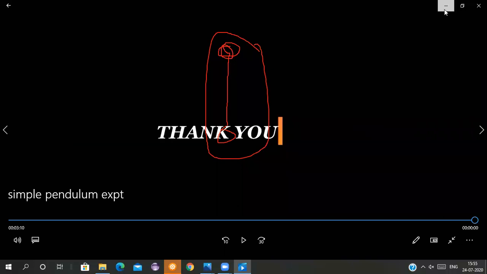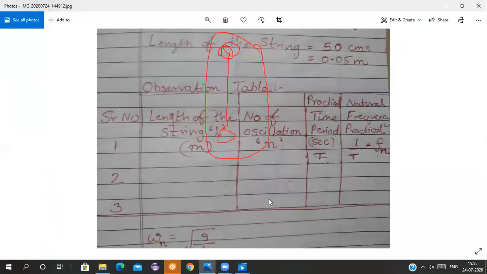Yes, students, what will be the time period if for 10 oscillations it is taking 5 seconds? So for one oscillation, how much is the time? One oscillation will be 5 divided by 10. For 10 oscillations it is taking 5 seconds, then how much will be the time required for one oscillation? It will be 5 by 10. So 5 by 10 is 1 by 2, that is 0.5 second is the time period.